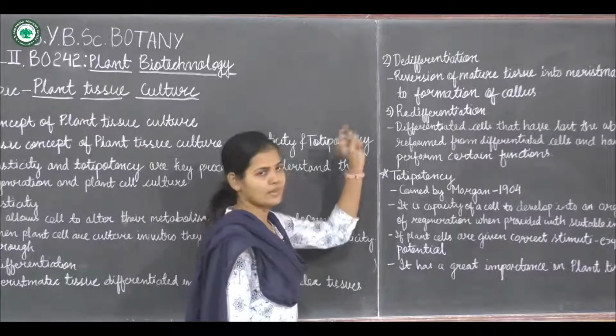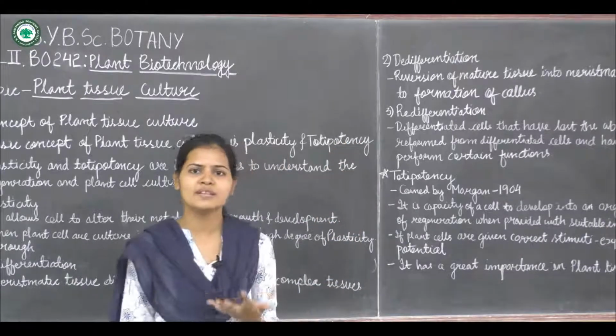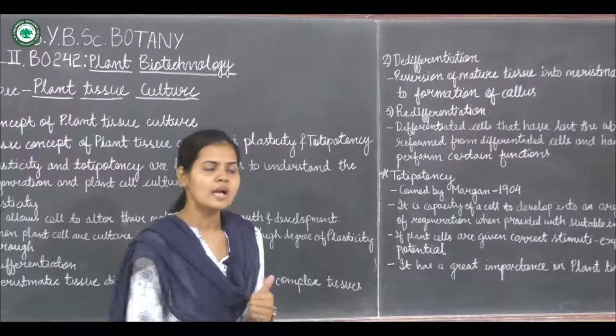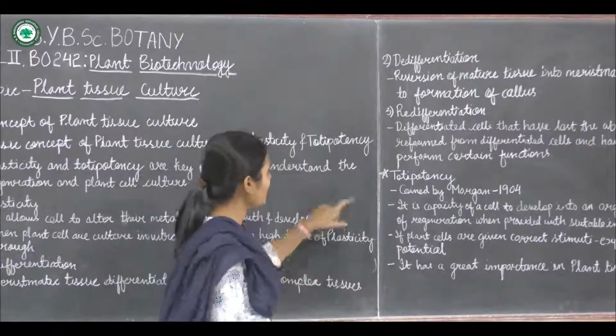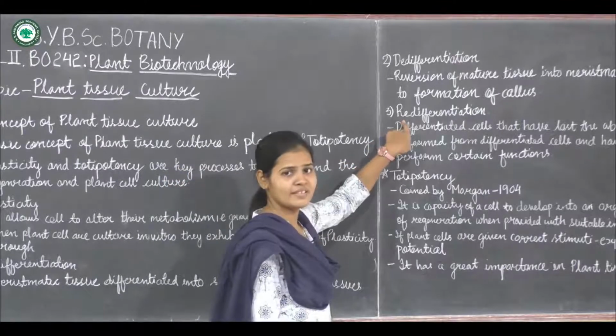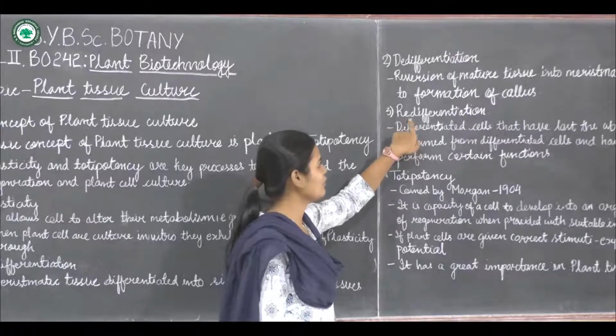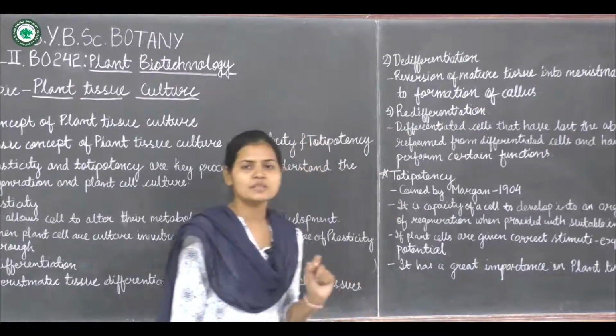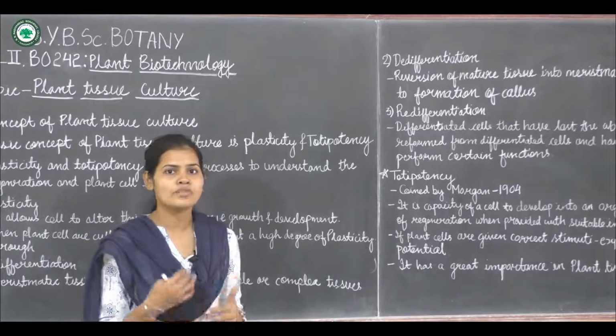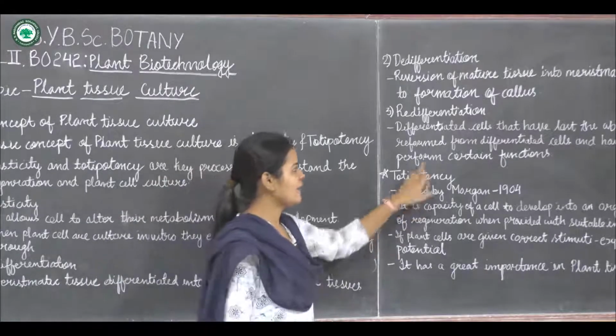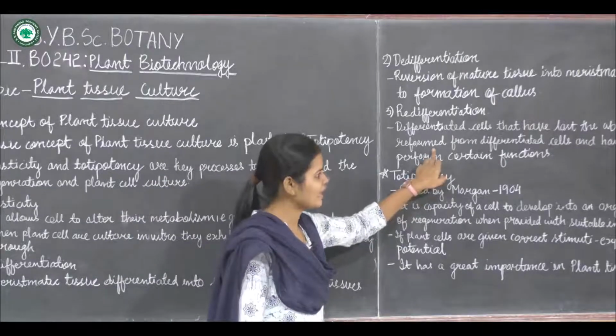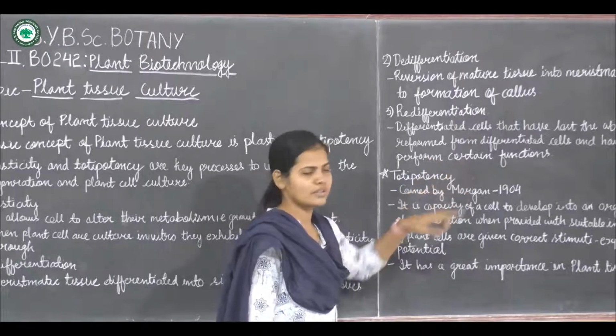So this is de-differentiation. And how can this be obtained? This can be obtained in the laboratory through the plant tissue culture or PTC technique. Next is redifferentiation. Now what is redifferentiation? Differentiated cells that have lost the ability to divide reform and gain the ability to perform certain functions.